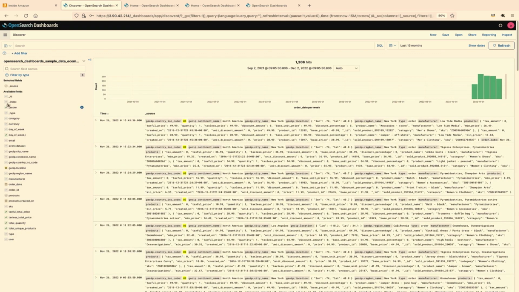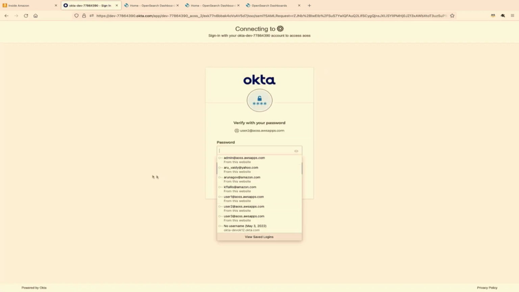So if I were to go, as you can see, these are the fields in my index right now. I mean, these are not the only fields, but these are the fields that the auditor has access to. As you can see, the customer underscore fields do not exist. And when I click on the email, it's completely masked, it's replaced with an alphanumeric character set. Now, I'm going to log off and see how the DevOps user has their view.